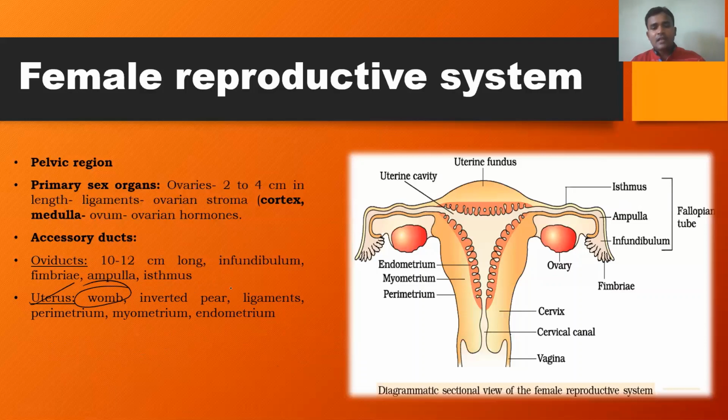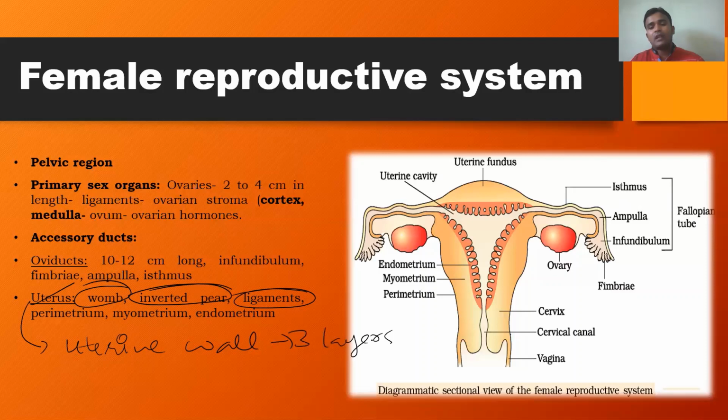The uterus has an inverted pear shape, and it is attached or connected with ligaments. It provides support. And the very important point with respect to the uterus is the presence of the uterine wall. The uterine wall is made up of 3 layers.